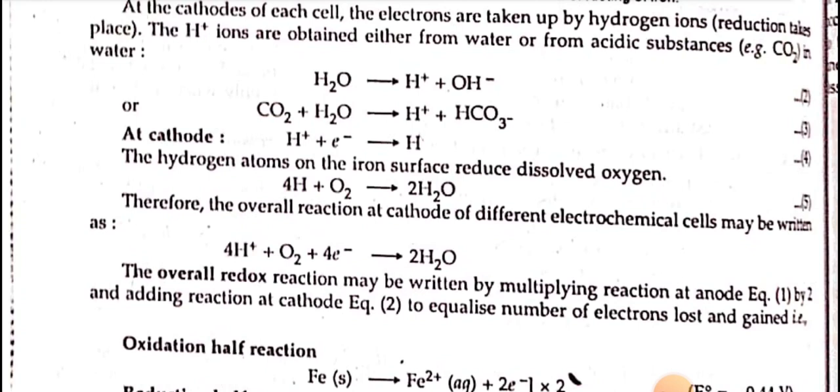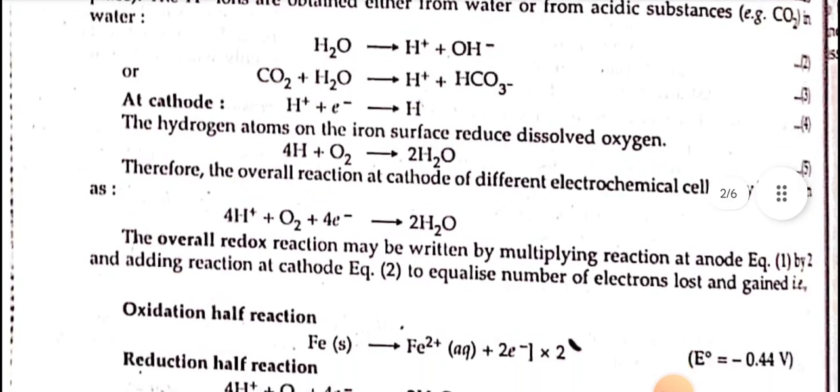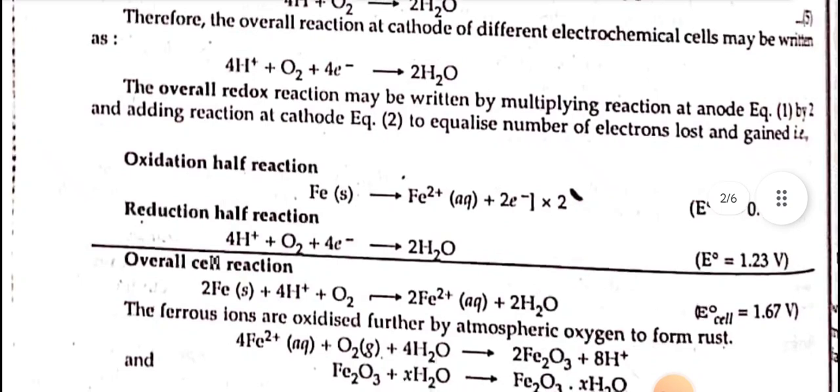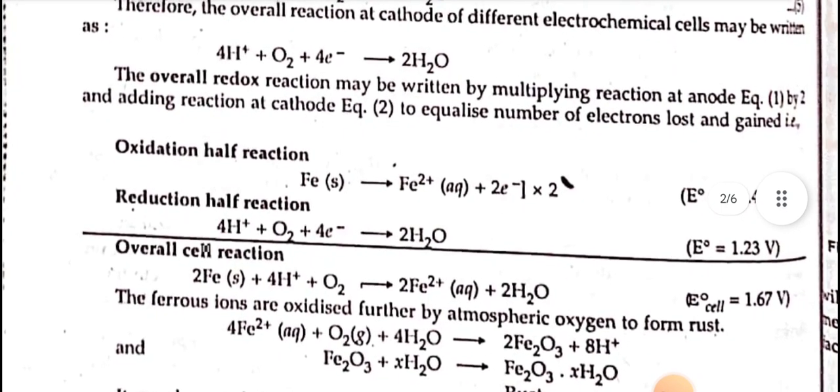At cathode, H+ plus electron is equal to H. The hydrogen atoms on the iron surface reduce dissolved oxygen: 4H plus O2 is equal to 2H2O. Therefore, the overall reaction at cathode of different electrochemical cells may be written as 4H+ plus O2 plus 4 electrons is equal to 2H2O.